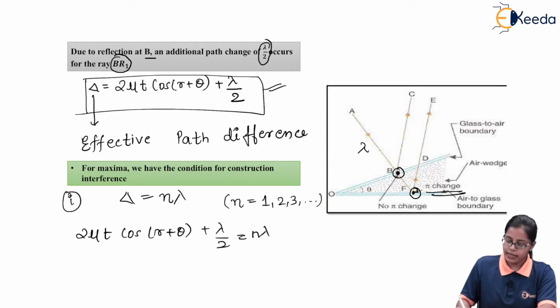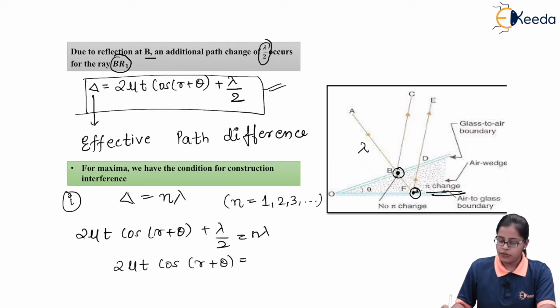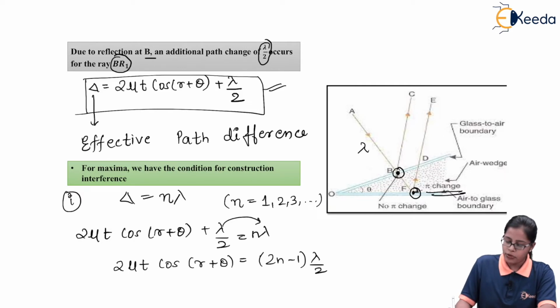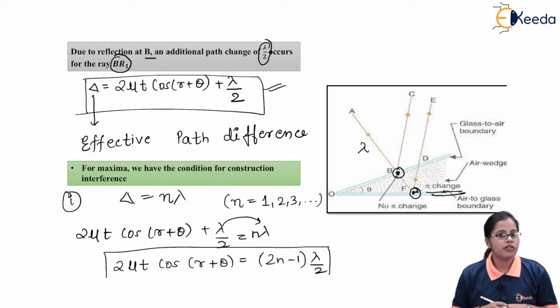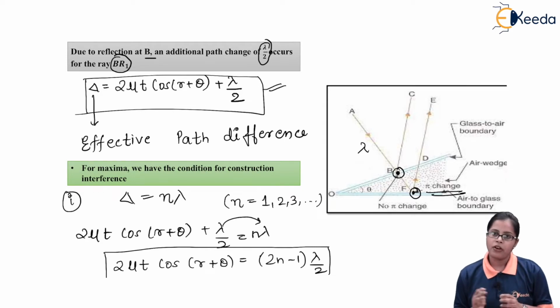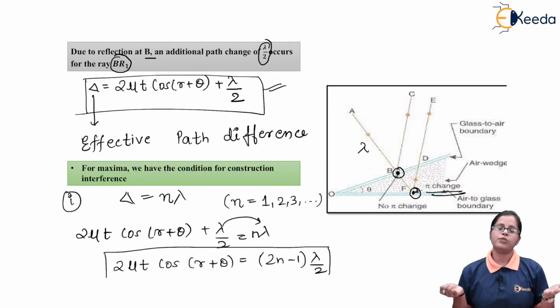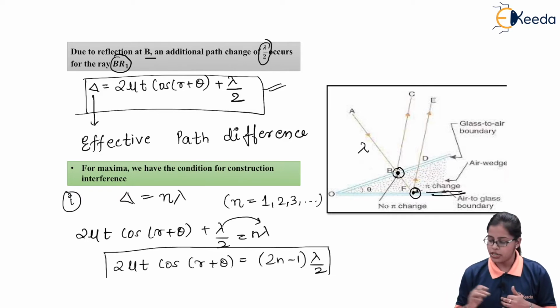Now if we solve this equation, by taking lambda by 2 to the other side, we get 2 mu t cos(r + theta) = (2n - 1) lambda by 2. So this is the effective condition for the maxima point, or for the rays which are interfering constructively.